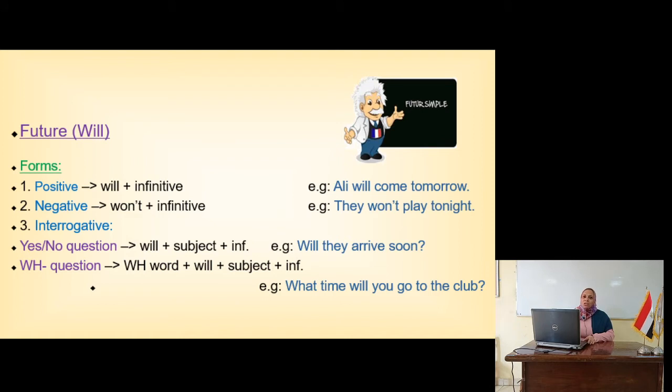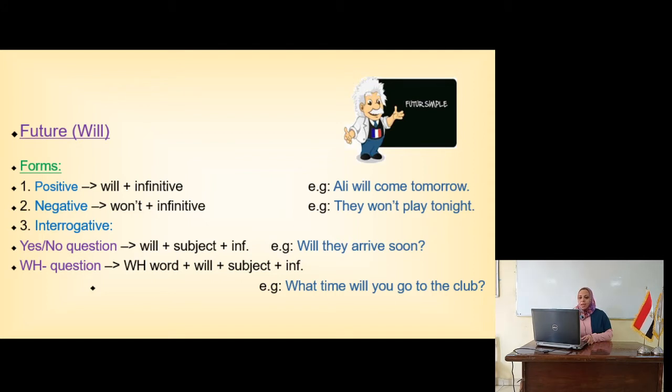Okay, for the interrogative or the question, we have two kinds of questions, as you know. We have the yes-no question and the WH question word. Now, for the yes-no question, we start with will, and then the subject, and then the verb in the infinitive. And for the yes-no question, the answer will be yes, he will, or yes, they will, or no, they won't. As in the example here, will they arrive soon? Now the answer will be yes they will or no they won't. For the WH question word, I use the WH word and then will and then the subject and then the verb in infinitive also. As you see here in the example, what time will you go to the club?